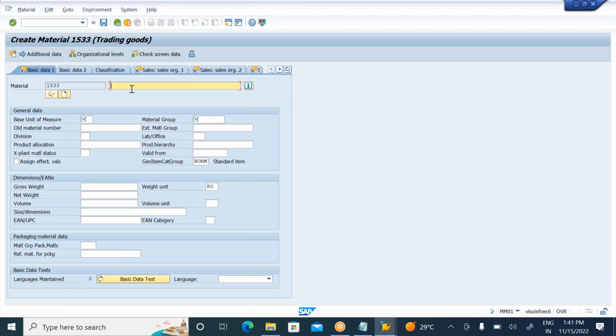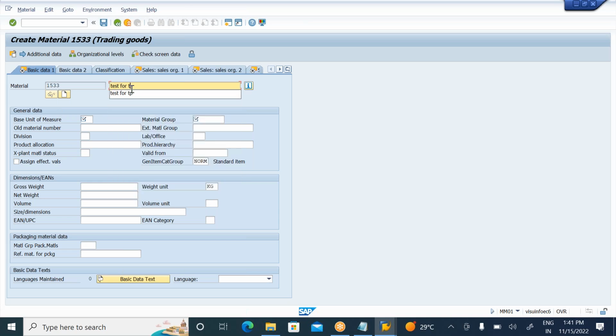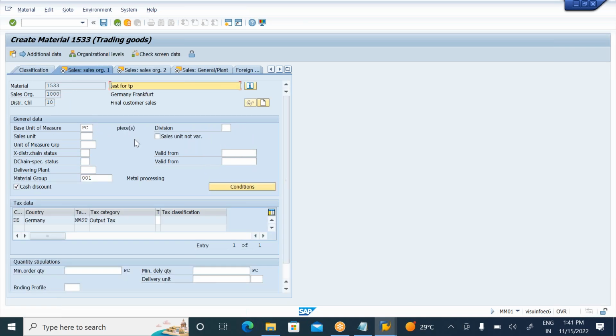So this is the material 1533. This is a test for third party procurement. Base unit of measure is PC, and enter some material group. In sales organization one view, you only need to enter the tax information.